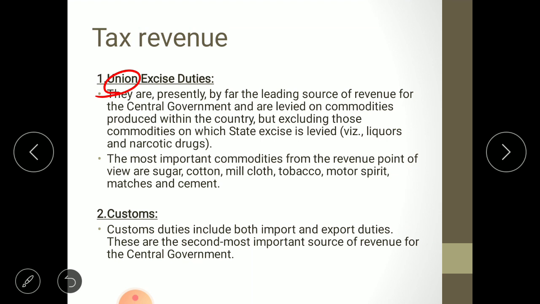Excise duty can also be collected by state government, but then it will be state excise duty. But here we are talking about central government's revenue. That is why we are focusing on union excise duty.